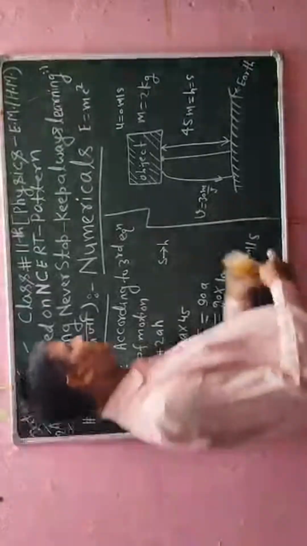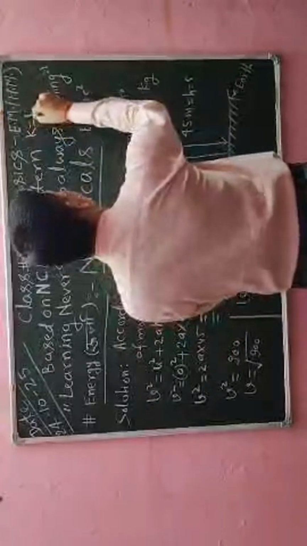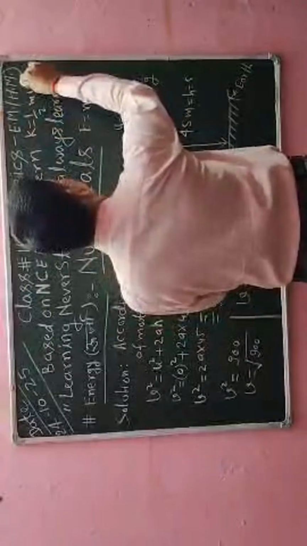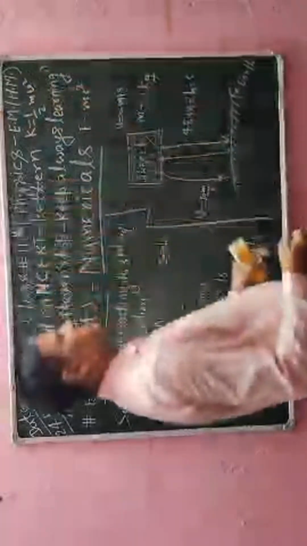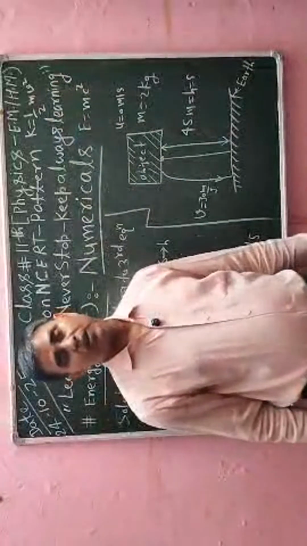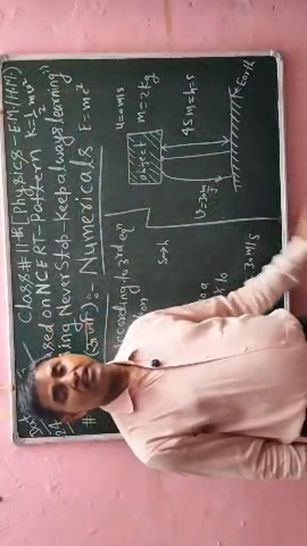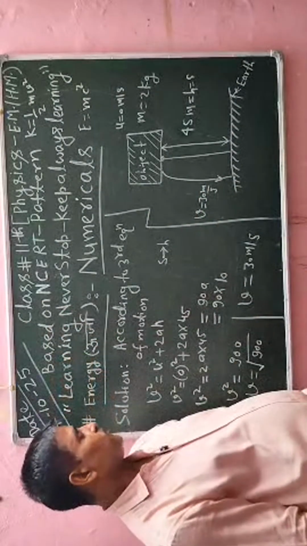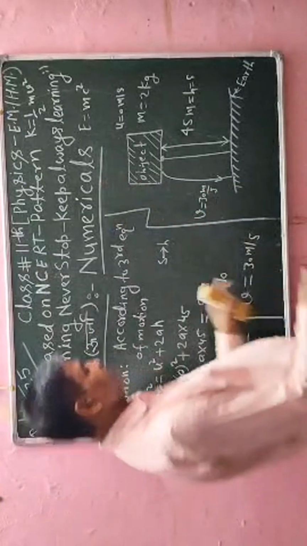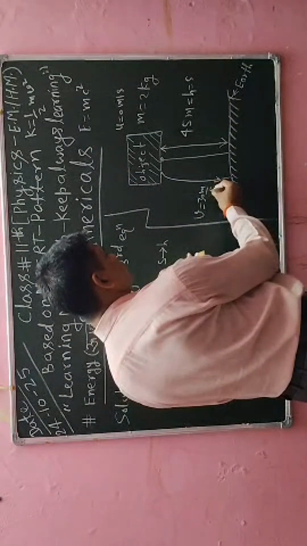So kinetic energy I can write with the formula K equals 1 by 2 m v square. This is the kinetic energy, where m is the mass of the object and v is the velocity of the object. With that velocity the object is moving from rest to the ending point. So this is the required way to calculate the velocity of the object. The velocity of the object I have calculated here first.